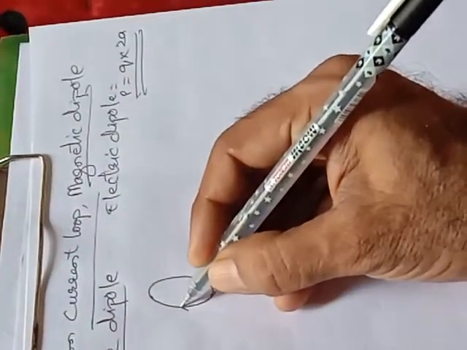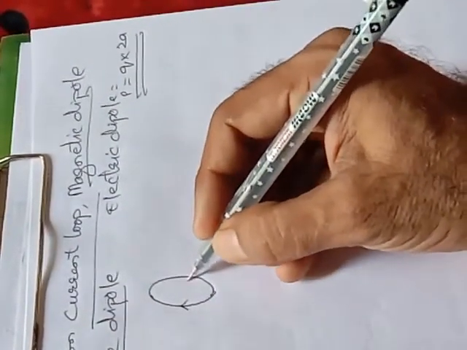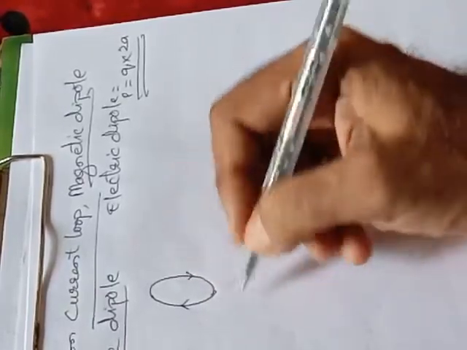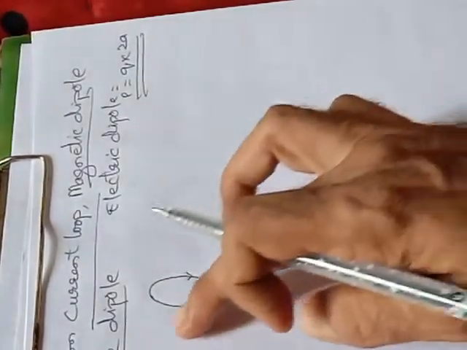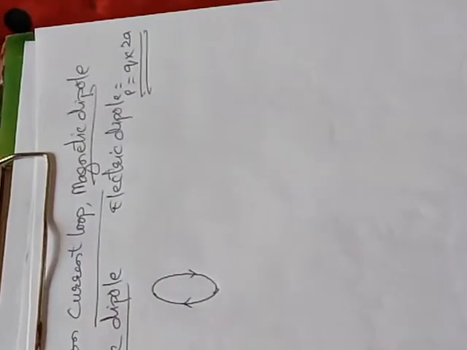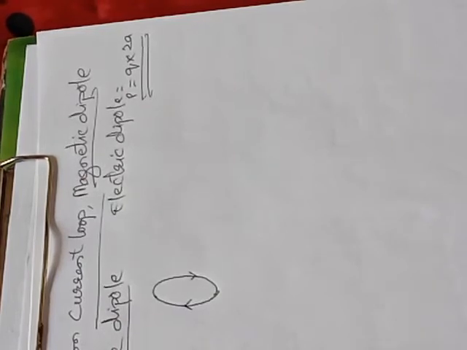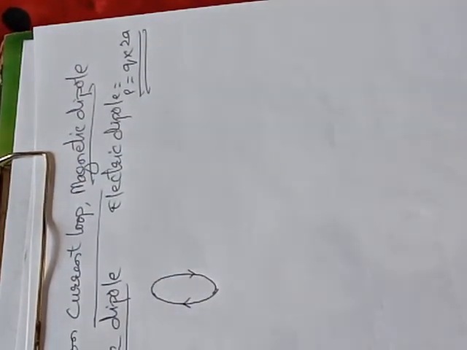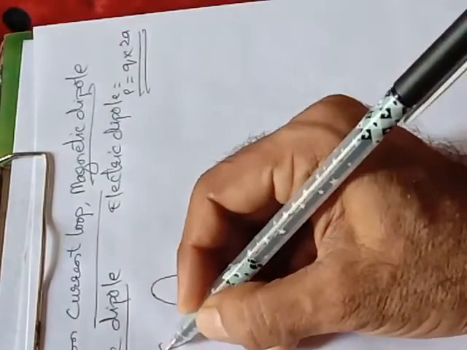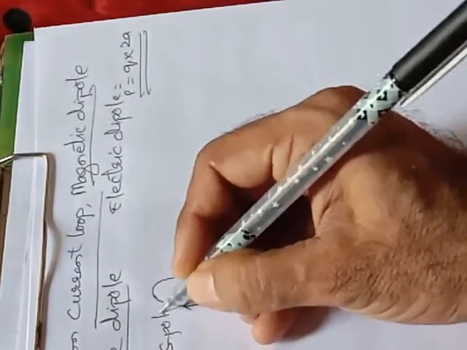In this loop, current is flowing in clockwise direction, if we consider. So when the current is flowing in the clockwise direction, so the face of the loop behaves as a south pole.